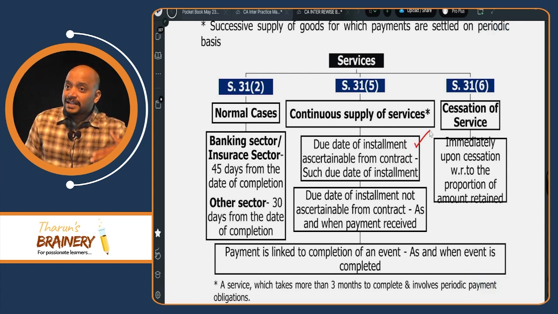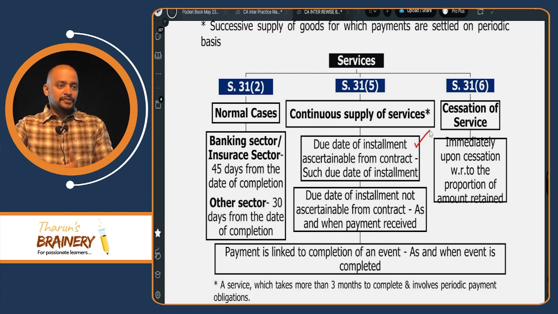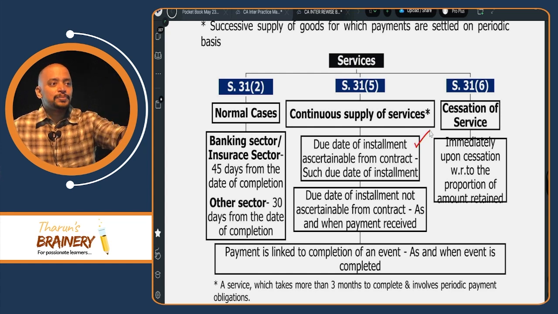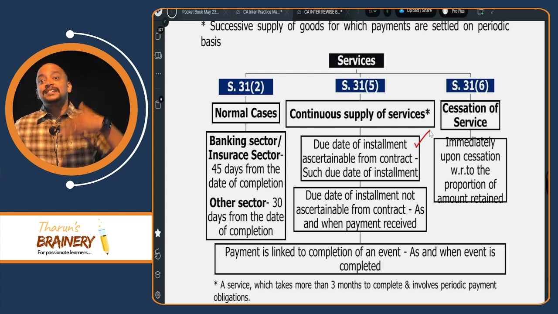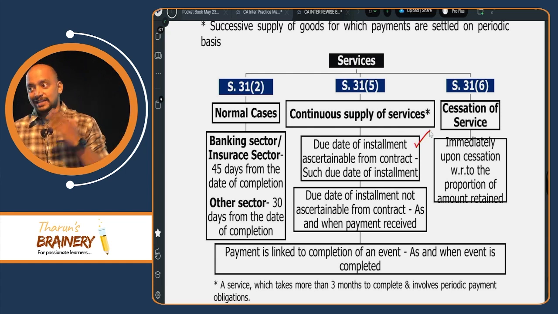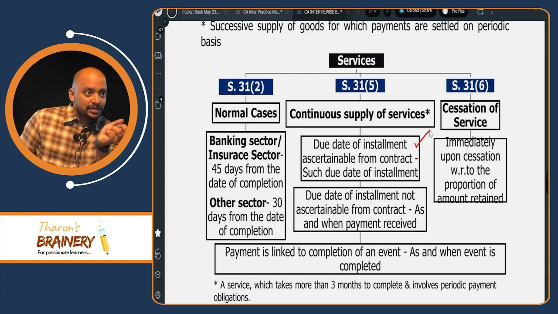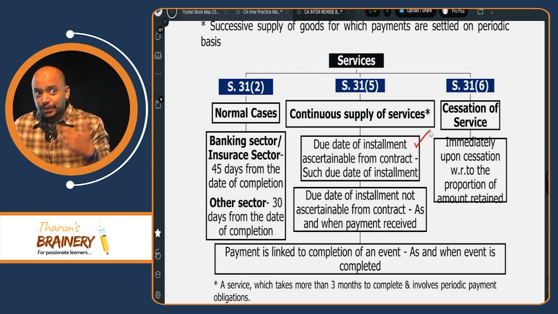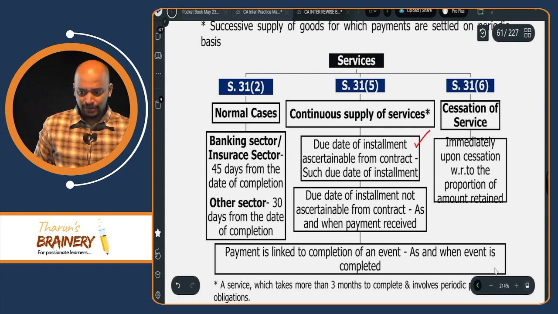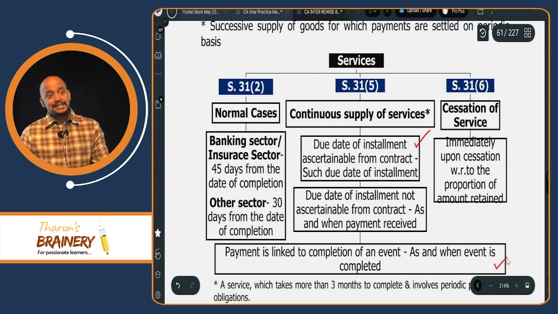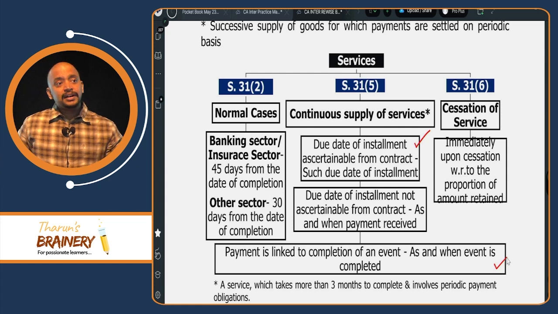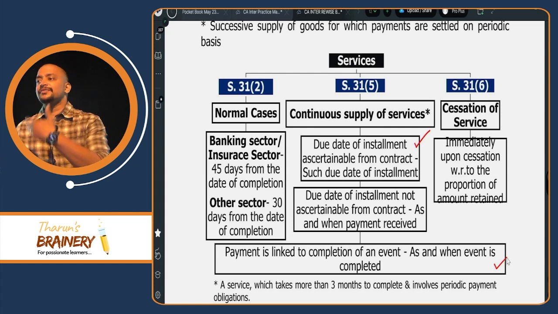Suppose the payment is linked to completion of an event. For example, in case of construction, they will say upon 30% completion you have to pay this much, upon 60% completion you have to pay this much, upon 100% completion you have to pay this much, like that. So they are linking it to completion. Now, when payment is linked to completion of an event, as and when that event is completed, invoice needs to be raised. Means whenever the 30% is completed, we need to raise invoice for the 30% amount. And whenever 60% is completed, we need to raise invoice for that amount.